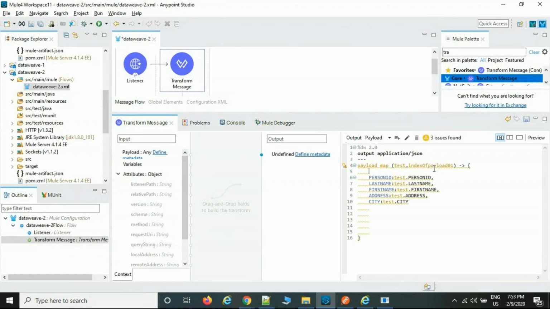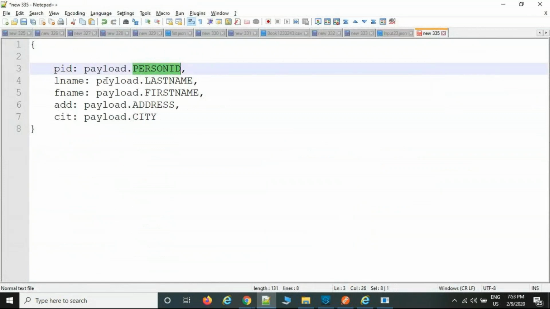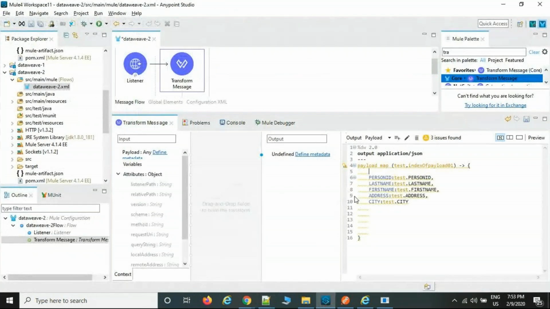Any doubt here? First, a single person's information always comes from the payload only. Even a list of persons also comes from the payload only. But after collecting, you are going to keep it here only. So that is the reason we are going to retrieve from here, not here. The file is coming from the payload. I want to repeat the loop, so that is the reason I am selecting the payload. Start with the bracket.